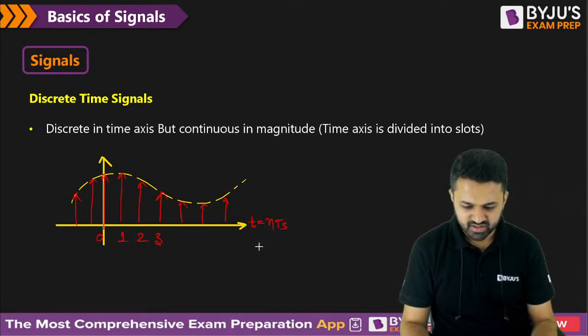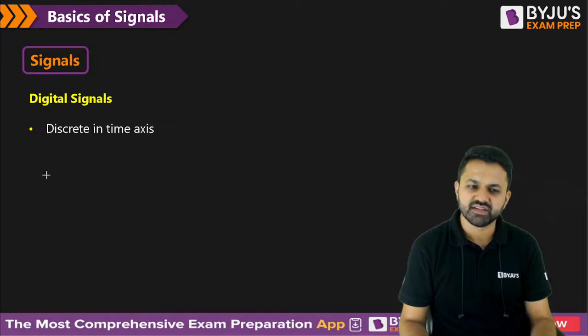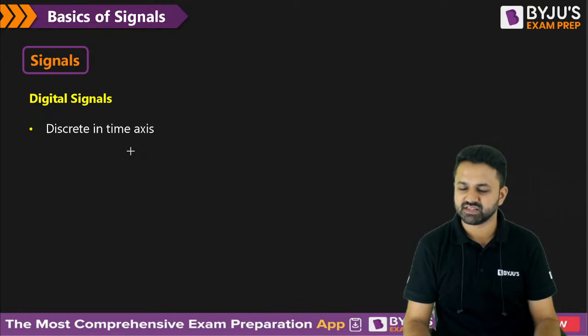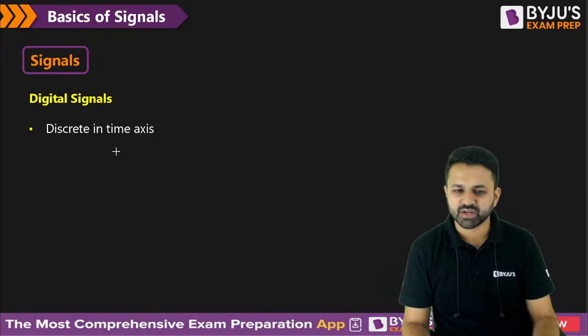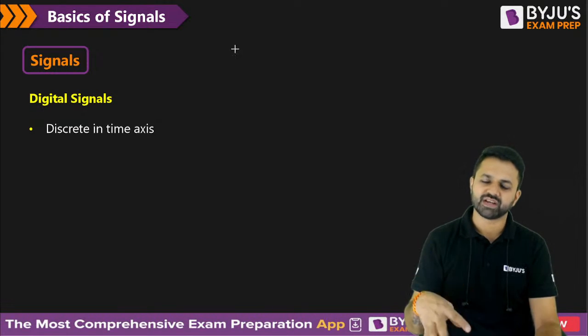Now coming to the next part, the digital signal. Digital signals are those signals which are discrete in both magnitude and time. So these are the basics of signals, where we have the four types of signals.